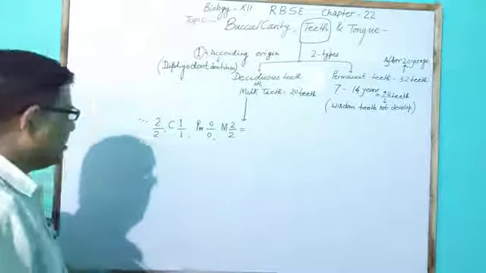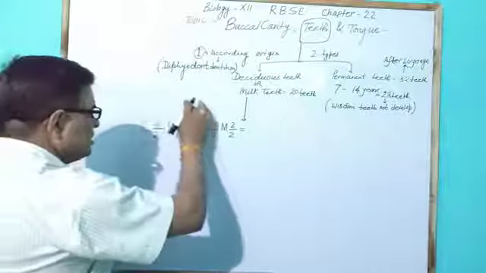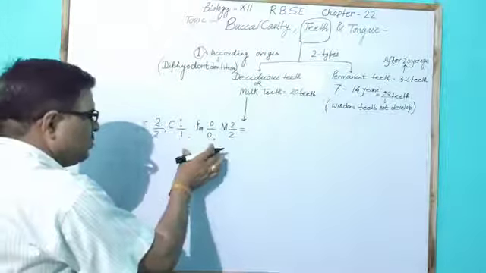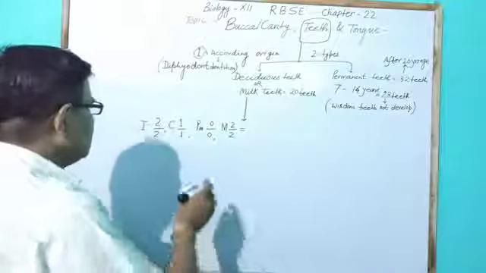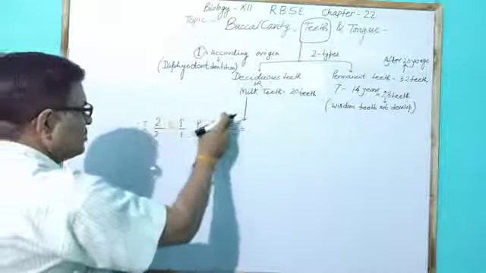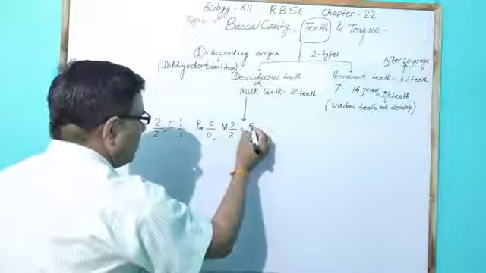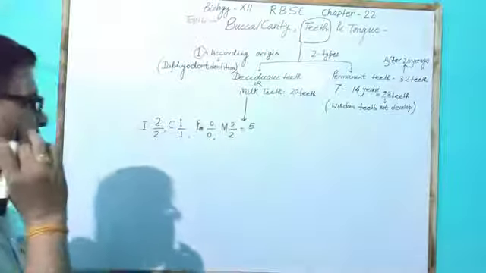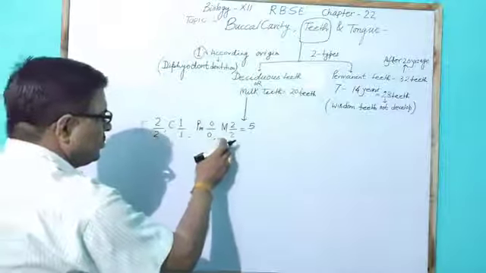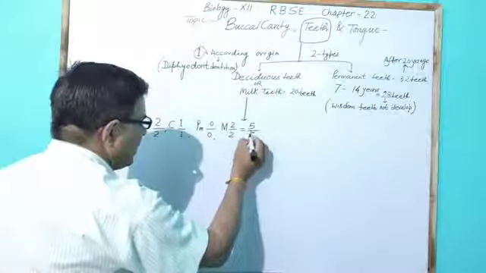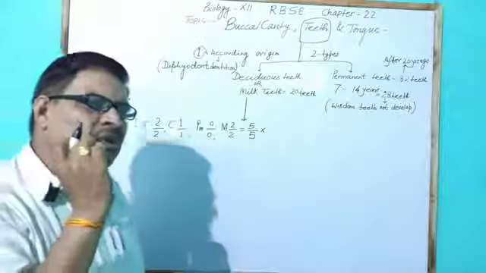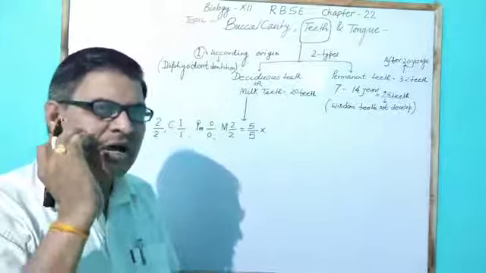This is one side of the jaw in the upper and one side of the jaw in the lower. So the total number of teeth is 2 plus 1 equals 3, 3 plus 2 equals 5 on one side in the upper jaw, and 2 plus 1 equals 3, 3 plus 2 equals 5 in the lower. So it is 5/5, but it is the half part of the jaw.